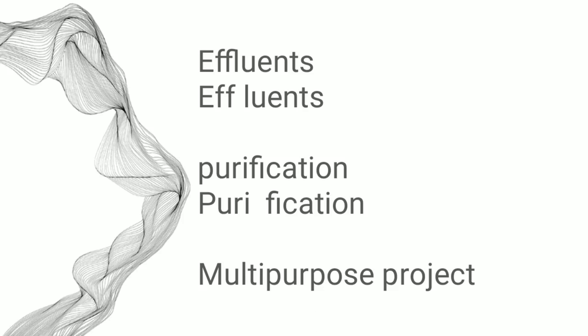Next is multi-purpose project. A multi-purpose project is a project which is done with the aim of overall utilization of river and serving many purposes simultaneously. मतलब एक काम के साथ बहुत सारे पर्पस के लिए जो प्रोजेक्ट चालू किया जाए उसे मल्टीपर्पस प्रोजेक्ट कहते हैं.